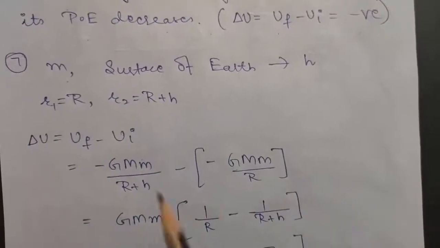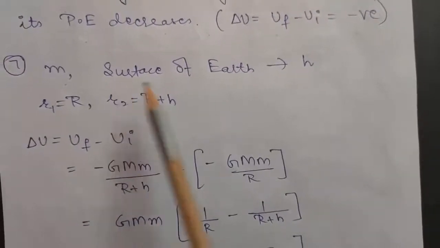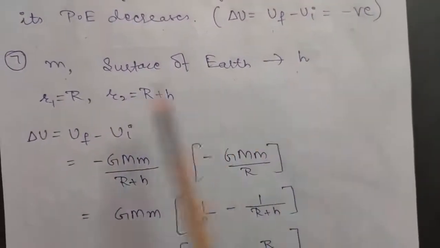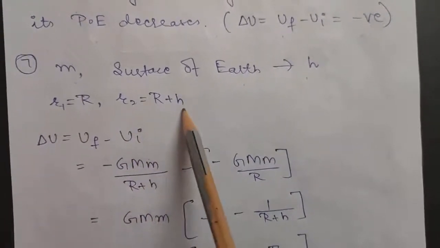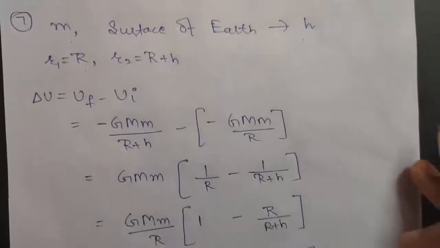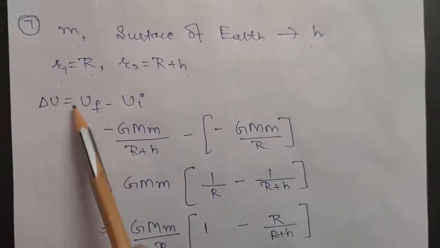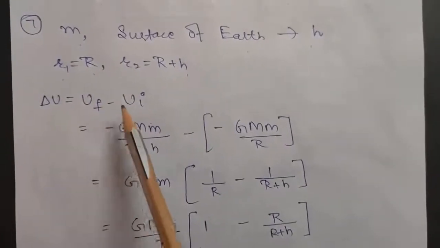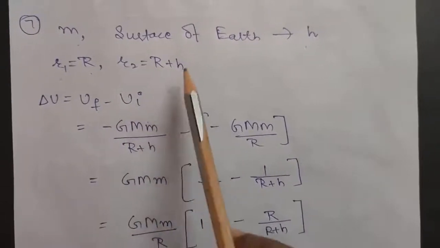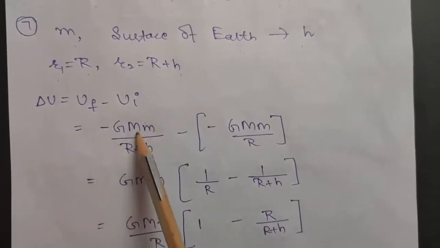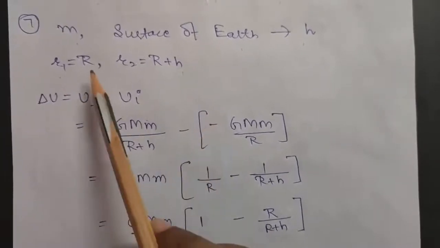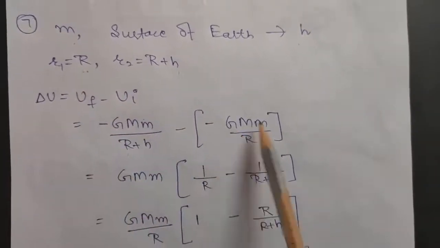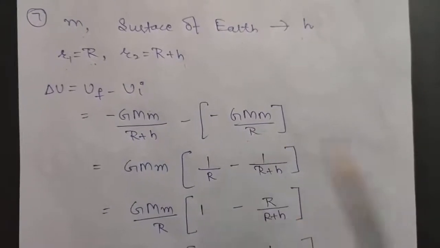Okay, so the seventh point is that suppose again we have a body of mass m, but in this point we are taking the mass from the surface of Earth to a height h, that is, r1 is capital R and r2 is R plus h. So again, if we want to calculate the change in gravitational potential energy, that will be U final minus U initial. So U final will be minus GMm upon R plus h, minus U initial. U initial will be for R, that is minus GMm upon capital R.